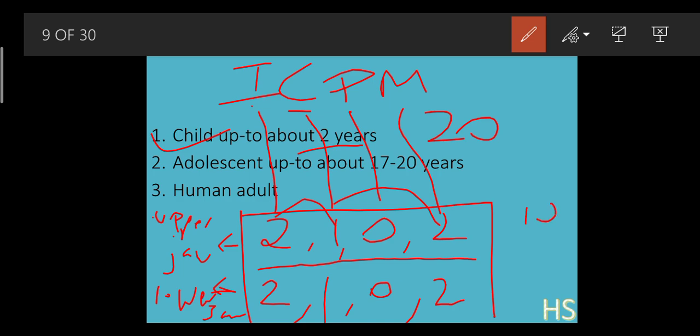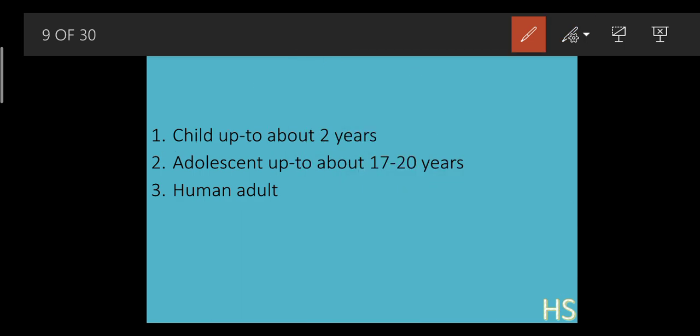We have only 10, but here I have written 20, because you have to consider that we humans are bilaterally symmetrical. What does that mean? The human body is divided into two parts, the right hand side and the left hand side. Suppose these are the 10 teeth on the right hand side. How many teeth would be on the left hand side? The same number. So 10 plus 10 makes 20. So you consider left and right, and multiply by 2.